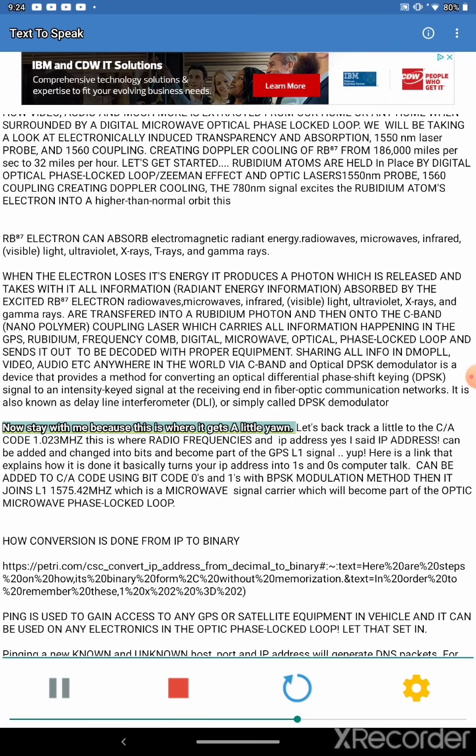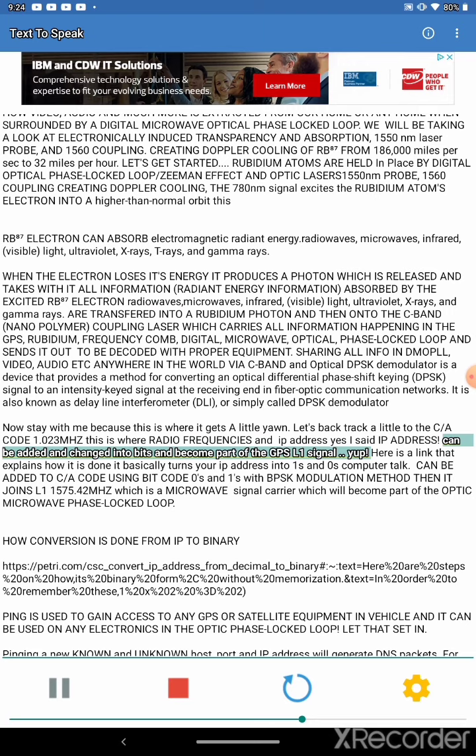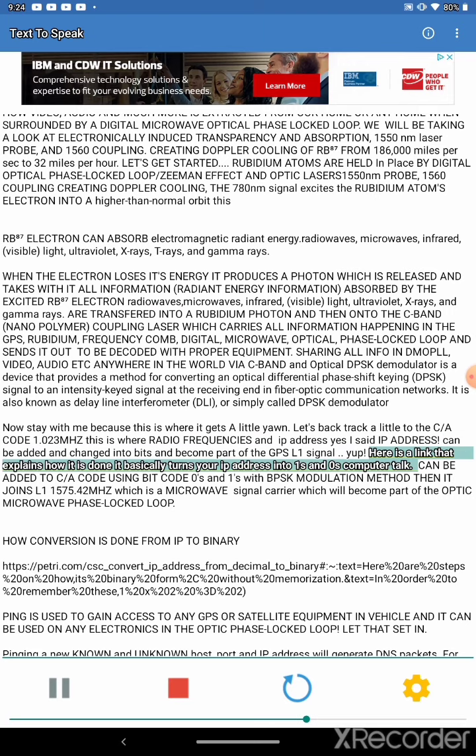Now stay with me because this is where it gets a little yawn. Let's backtrack a little to the CA code 1.023 MHz. This is where radio frequencies and IP address, yes I said IP address, can be added and changed into bits and become part of the GPS L1 signal. Yup. Here is a link that explains how it is done. It basically turns your IP address into ones and zeros, computer talk.